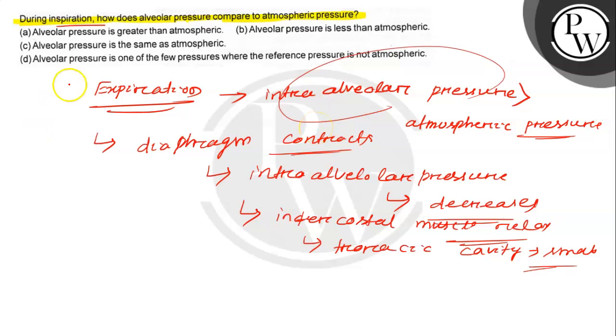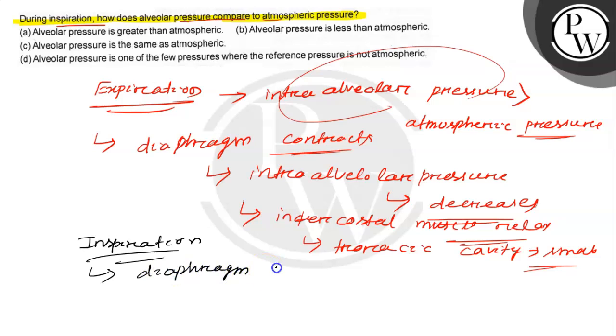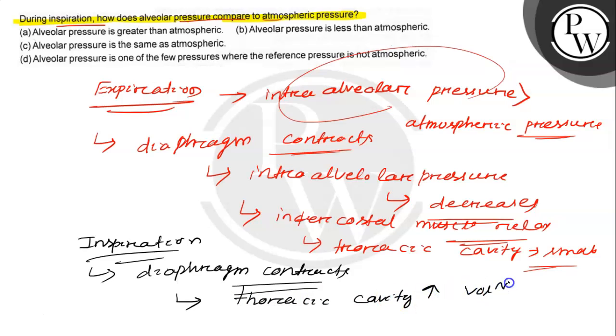And in case of inspiration, how does the alveolar pressure compare? During inspiration, the diaphragm contracts and the thoracic cavity increases in volume, and there is a decrease in the intra-alveolar pressure.